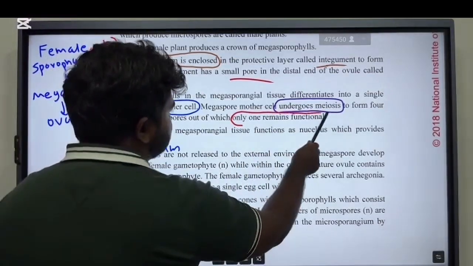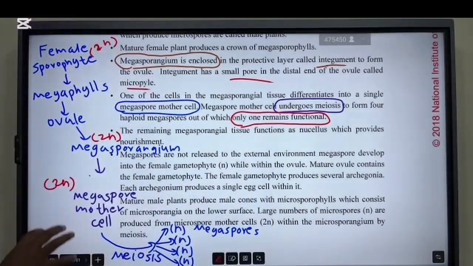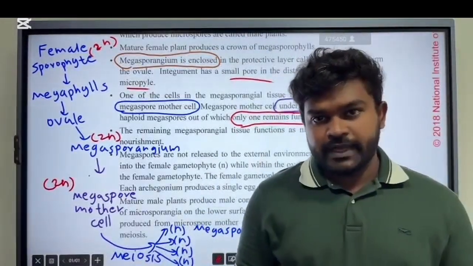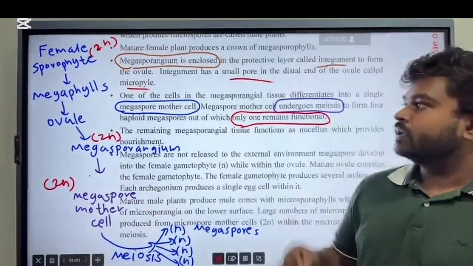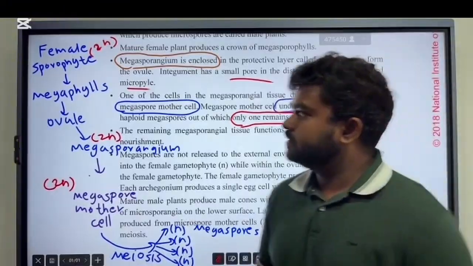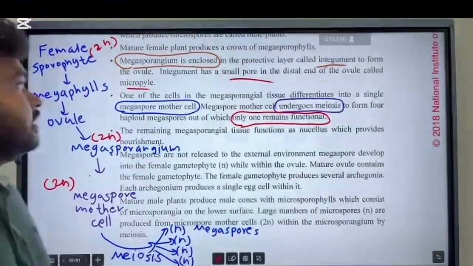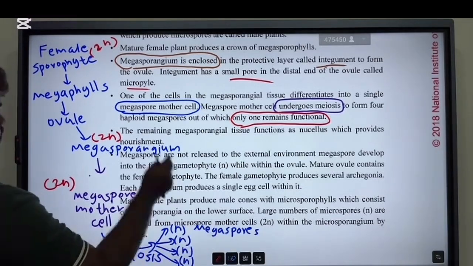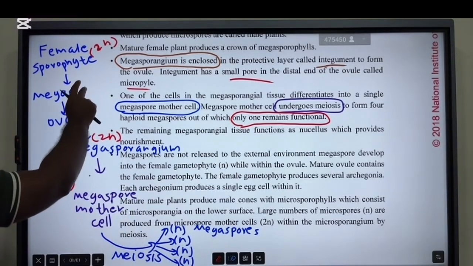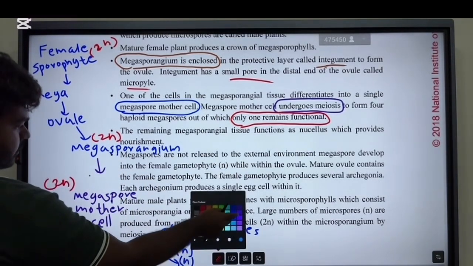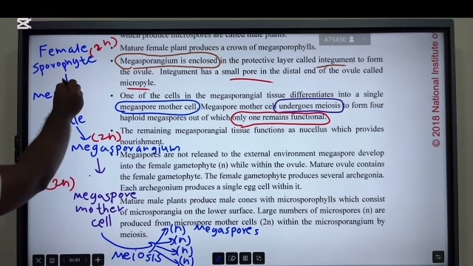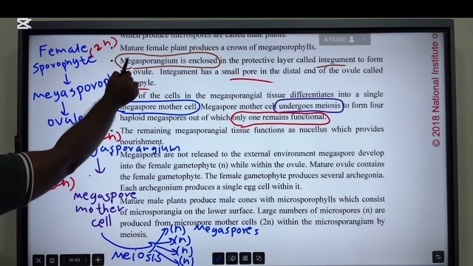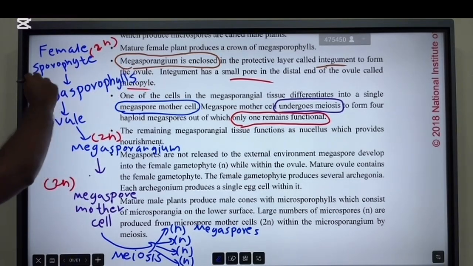only one remains functional. Initially, what happens? Now there is a female sporophyte. It has megasporophylls.